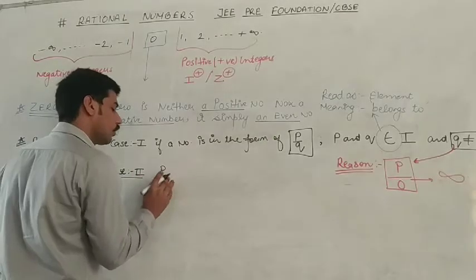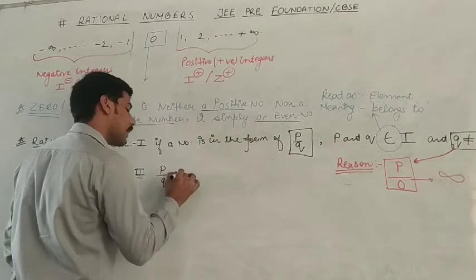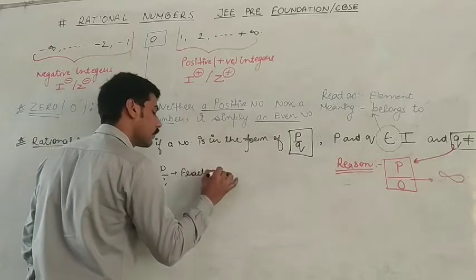P upon Q, you know that P upon Q is a fractional number, a fractional part.